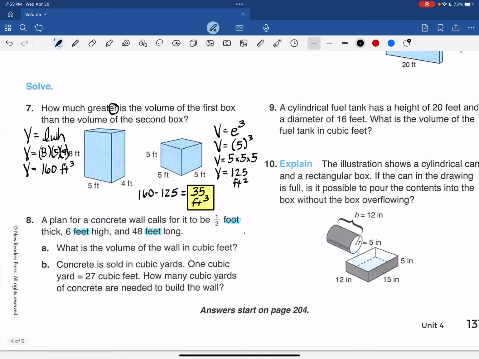So that's going to be length times width times height, or 48, 6, and 1/2. So 48 times 6 times 0.5 is 144 cubic feet. So that's the answer to part A.